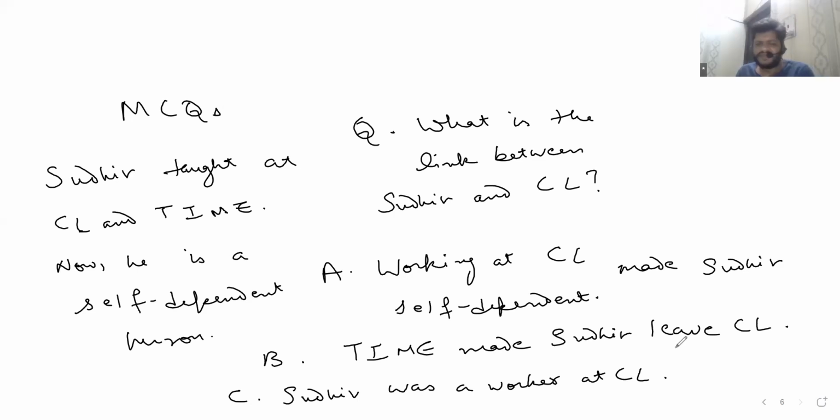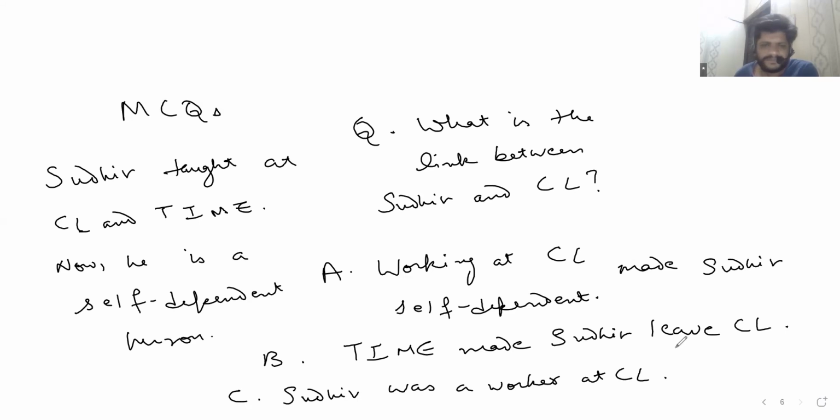Now, of course, you will get some stupid options also. So B is a very stupid one. I don't think I need to explain to you why B is wrong. Do I? No, sir. Sudhir was a worker at CL. I taught there. I was a worker. Fine. So C is the answer.